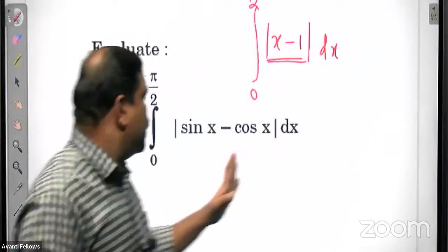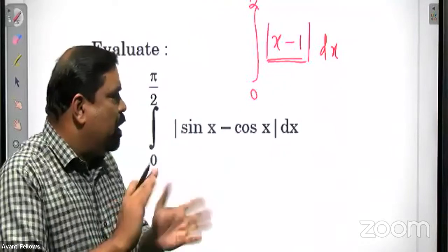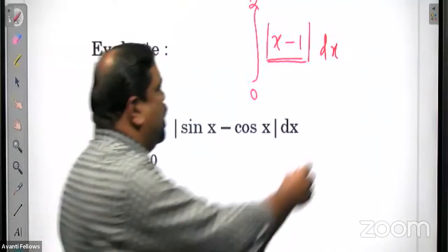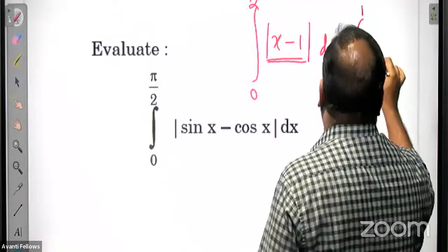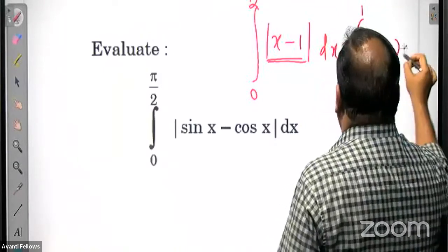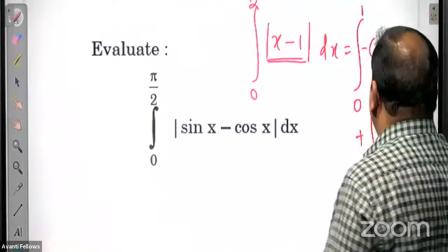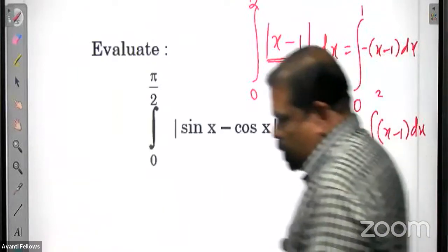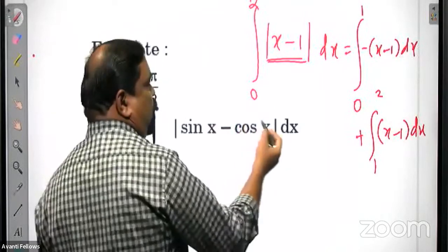So like that here also, modulus of sin x minus cos x. We have to see where we have to break that integral. In this simple question, we break at the point 1: 0 to 1, where we take minus of x minus 1, plus 1 to 2, where we take x minus 1 only. Now almost the same idea we have to apply here also.